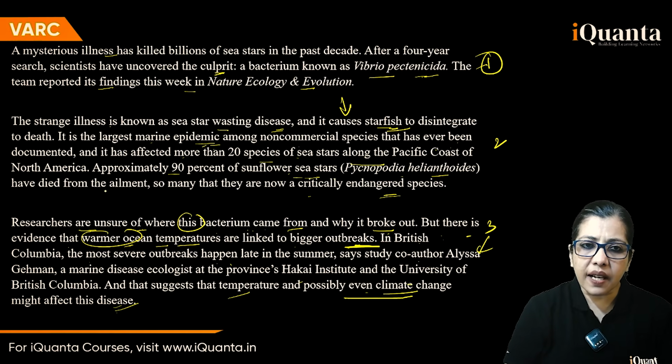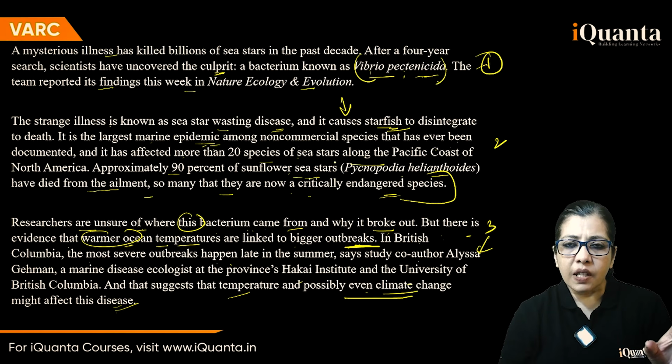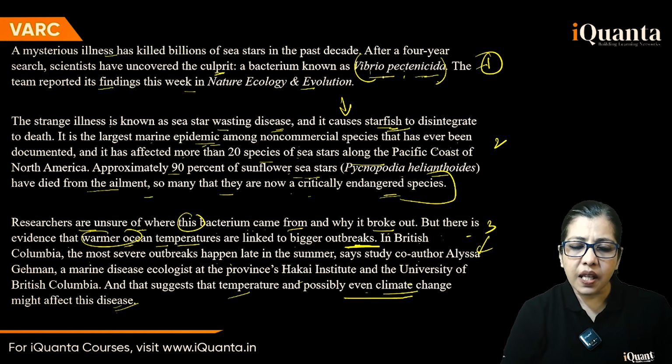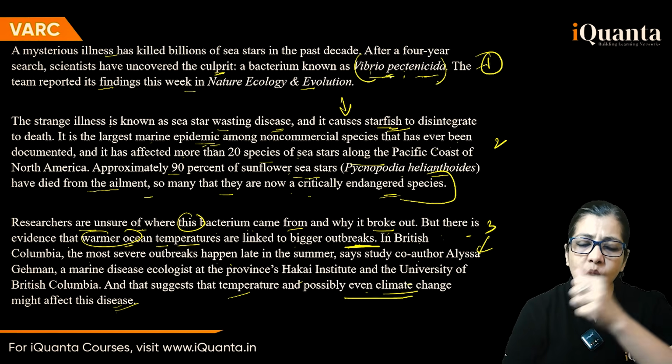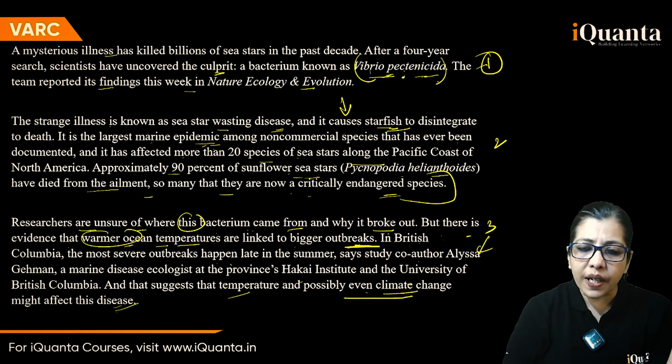Approximately 90% have died from the ailment, so many that they are now critically this. So ये जो मिला है, this is affecting this. So if you have discovered this, you can probably target this, you can control the spread of this particular thing in order to save these, right, sunflower sea stars.